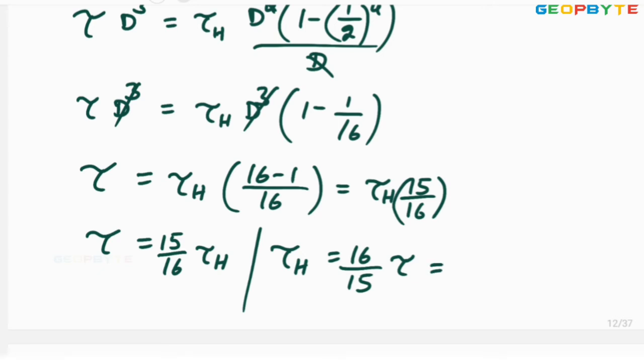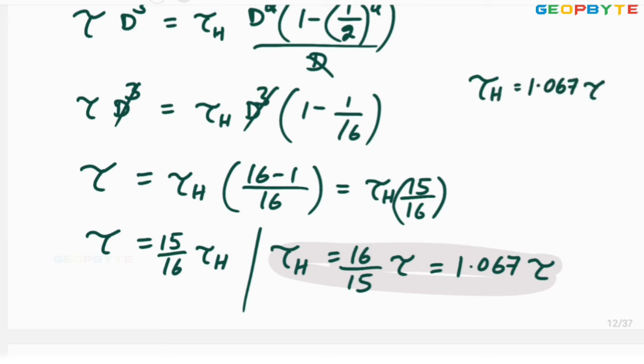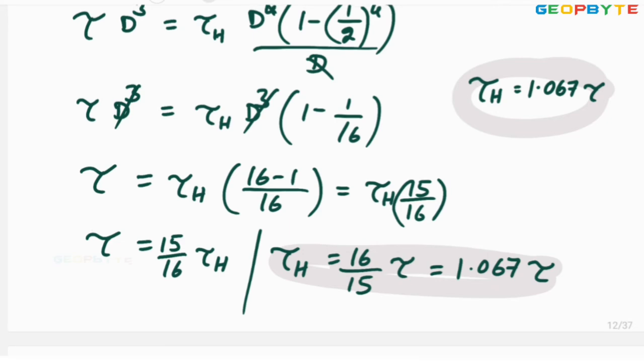After simplification, you are getting 1.067 times the stress in the solid shaft. So, stress in the hollow shaft equals 1.067 times the stress in the solid shaft. That is the answer. Look at the options.